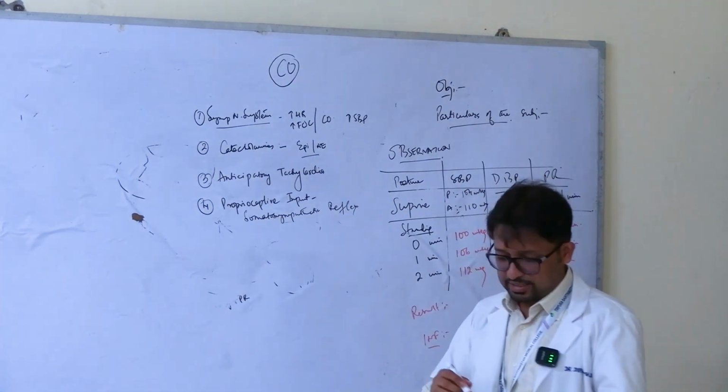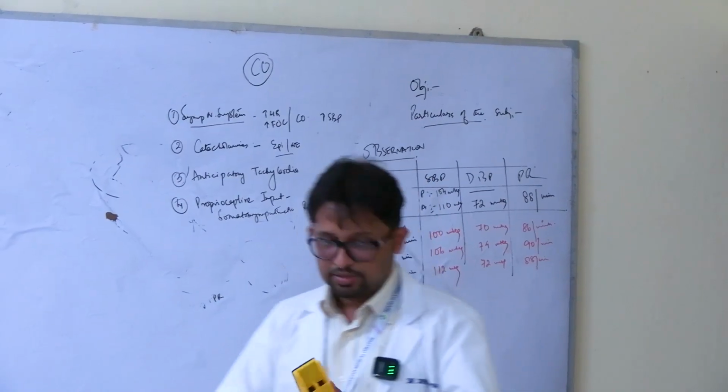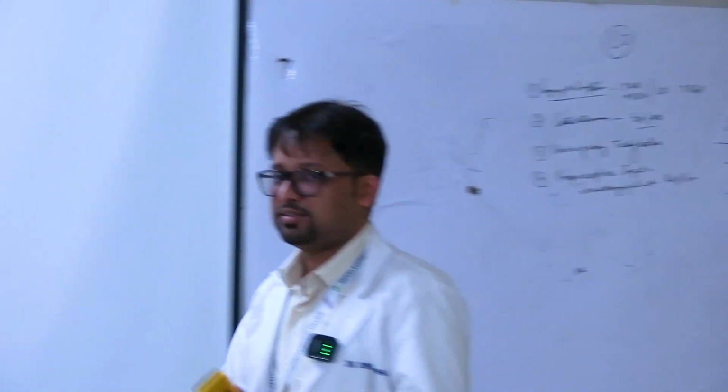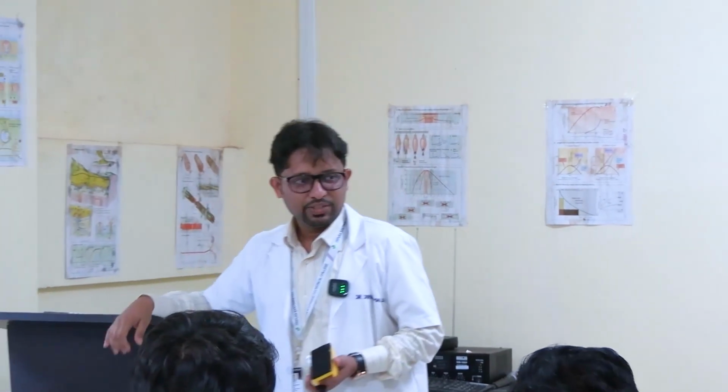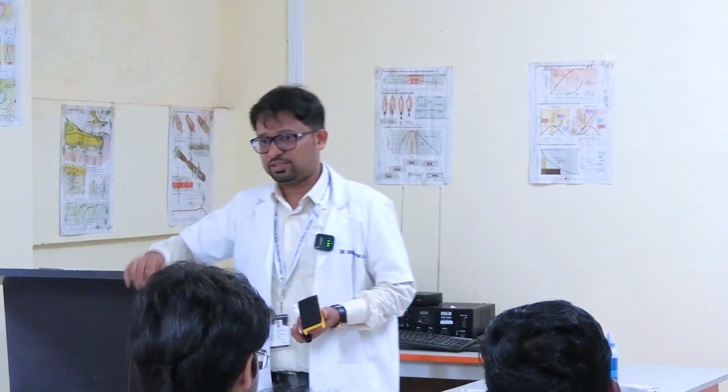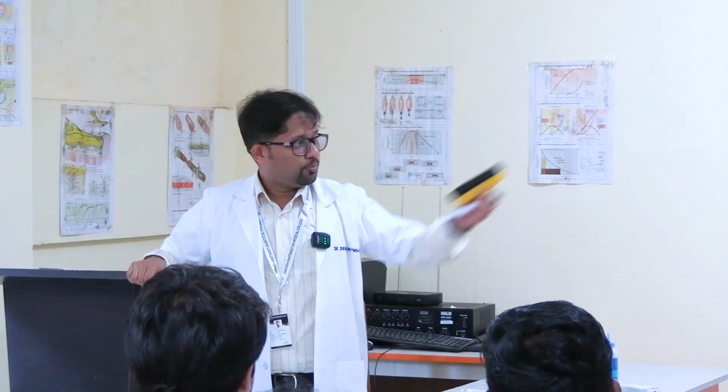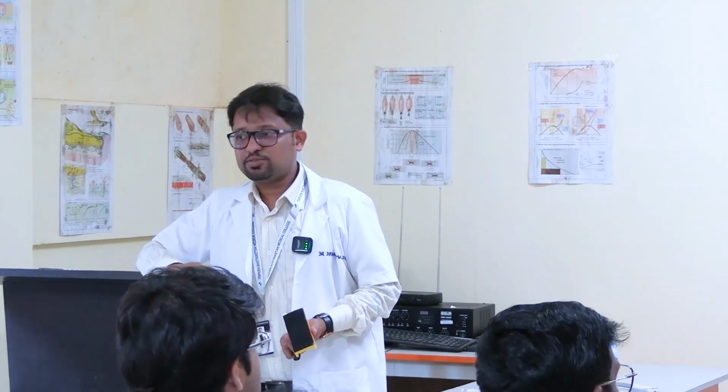So all sensations, as I said a few days back in the class on receptors, the moment you are aware of any sensation, this means that this was detected by a receptor and then it traveled through the sensory pathways, it entered the spinal cord, it ascended up through the sensory tracts and it reached the cerebral cortex, right? So proprioceptors means the receptors which detect movement in the body.